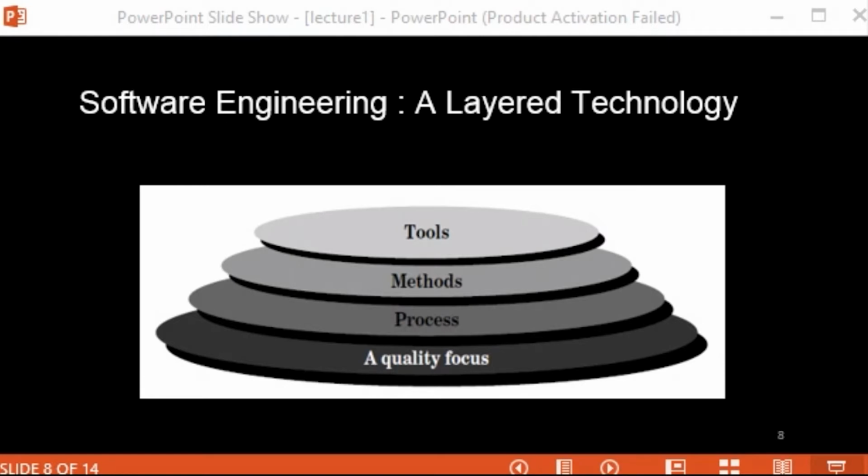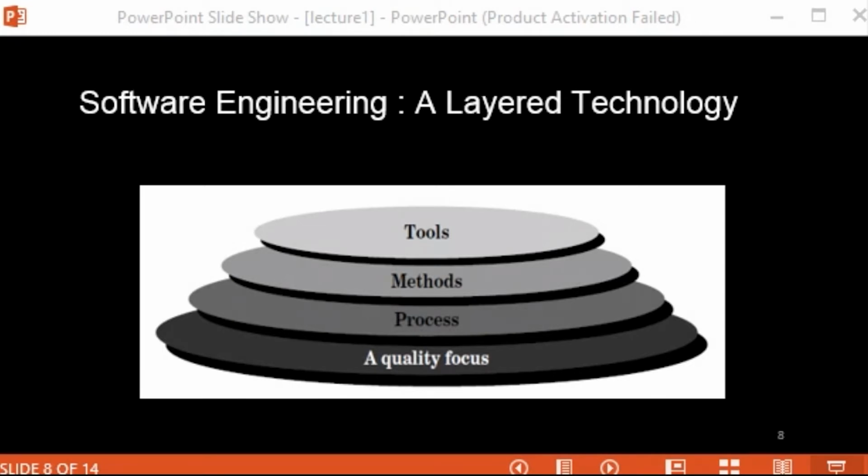So process will just tell you that you should use this, but the method will tell you which particular language or technology would be great for that particular software or features, and how the components should be written and how they interact with each other. All those things are decided with help from the method layer.